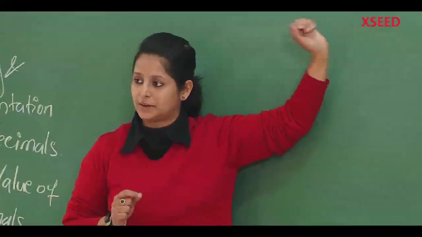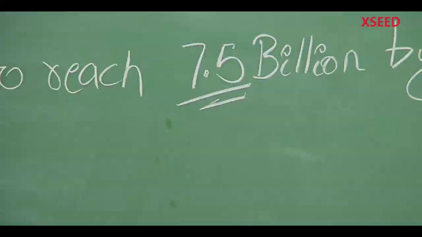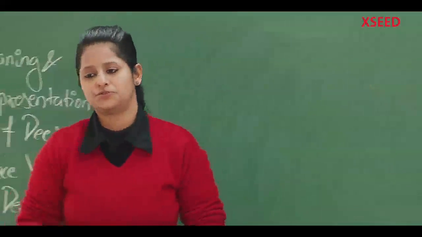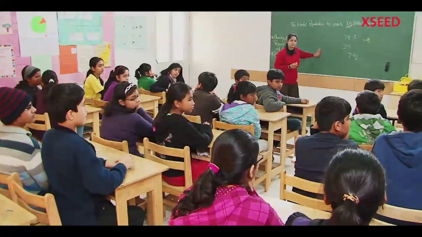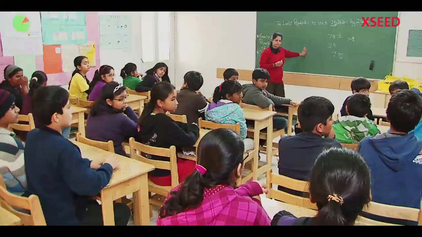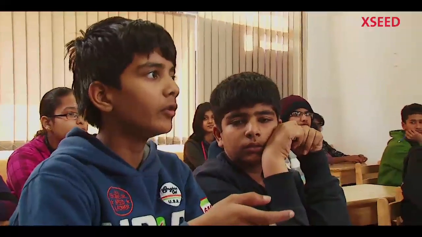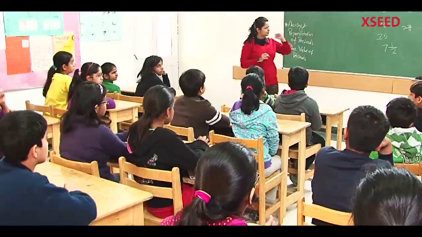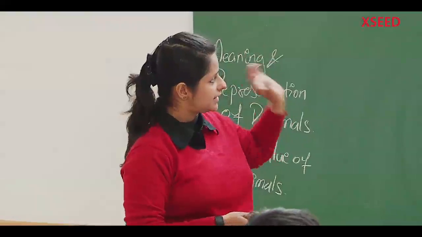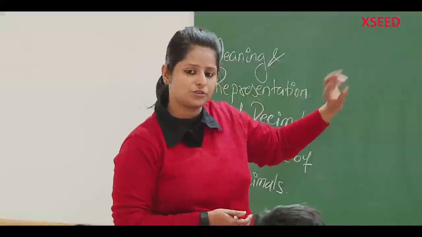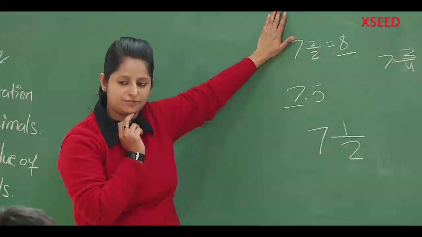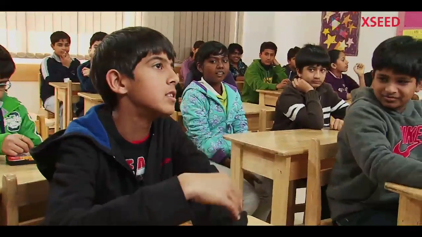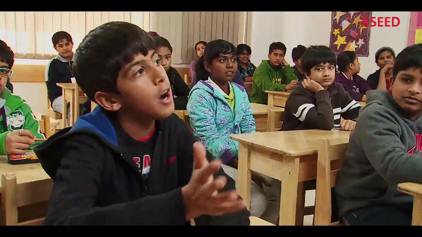How do you think the number 7.5 billion is different from the numbers that you've studied so far? It is in points. Till now we have studied only whole numbers, which is 7, and now after coming to decimals, we can represent the portion of a whole number. What do you think portion of a whole number means? One part of the whole number. What is here representing a portion of a whole number? 0.5. How? 0.5 is the half of the whole. It's representing half part of the whole.